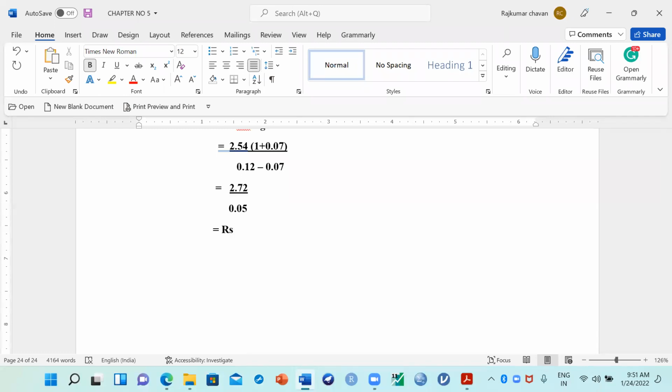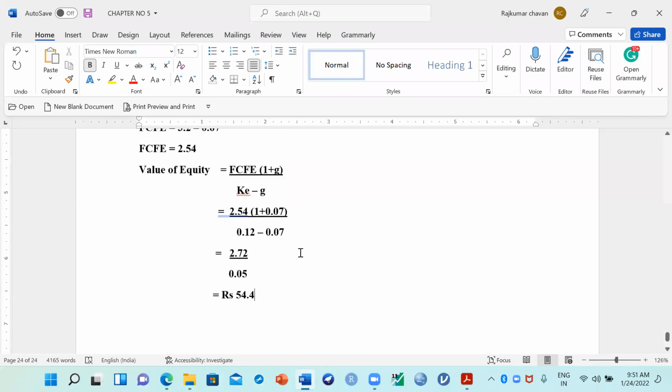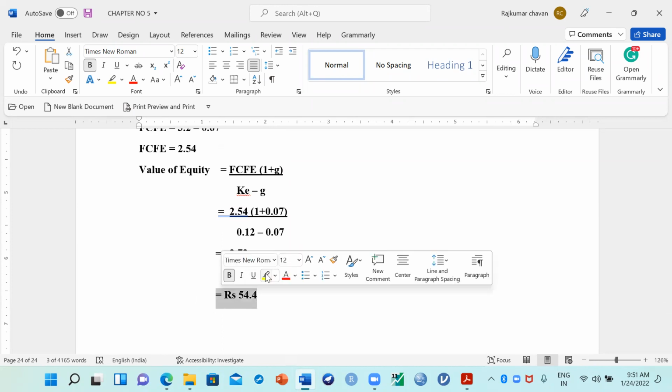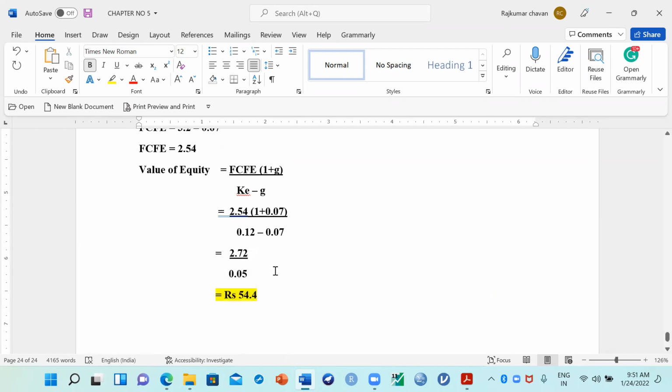Rupees 53 or 54? Okay. 54.4. So the value of share of this company is how much? 54.4.